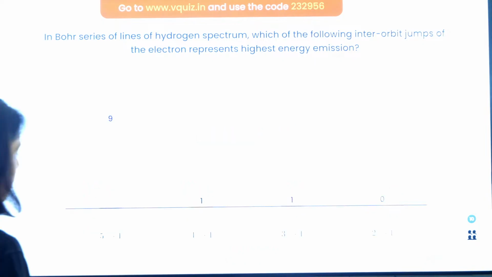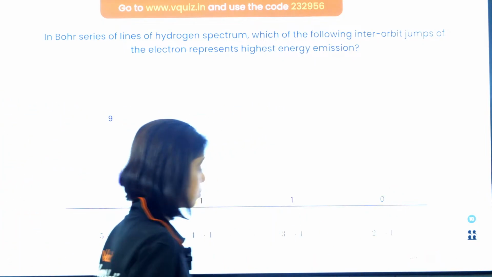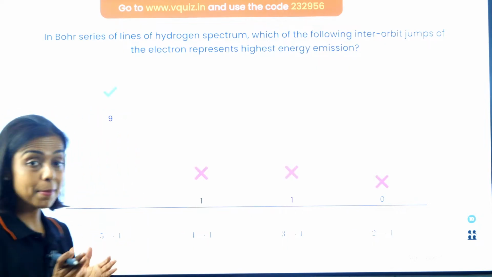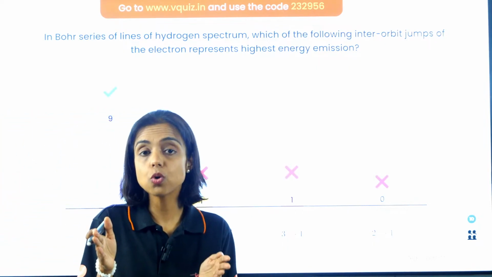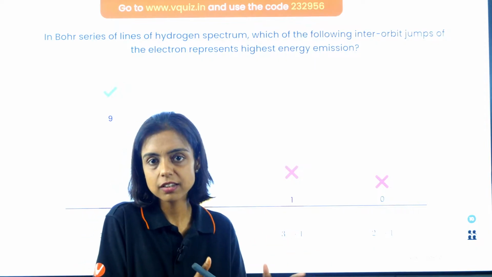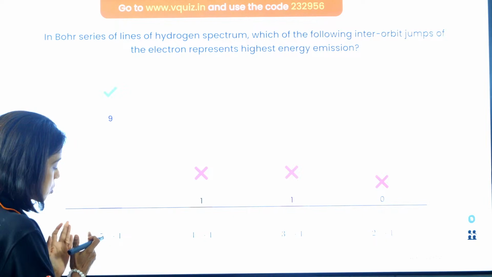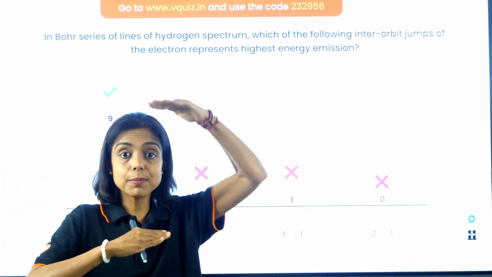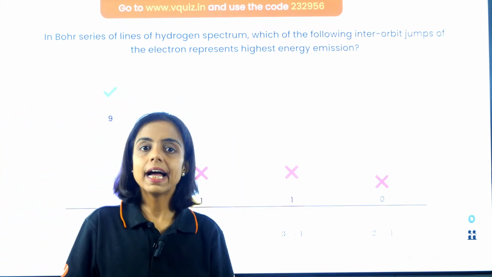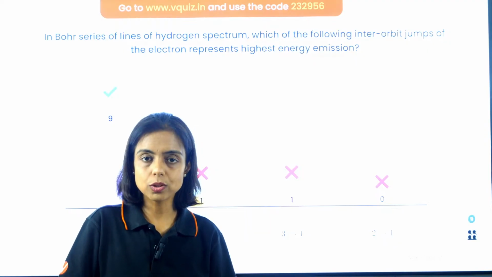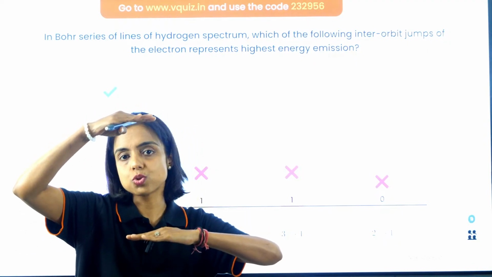Okay, time is up, and I'm pretty sure most of you gave the right answer. Maximum is the energy difference between the two orbits. More is the release of energy while transitioning, right? So of course, the answer is when the electron jumps from 5 to 1, the maximum energy difference between the two shells, and the energy emitted is equal to the difference in energy of these two shells, right?